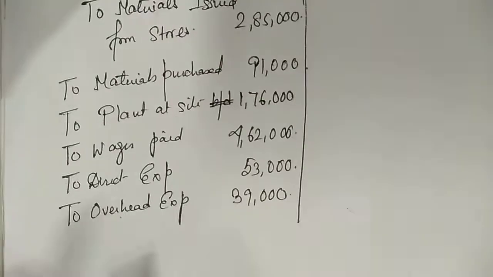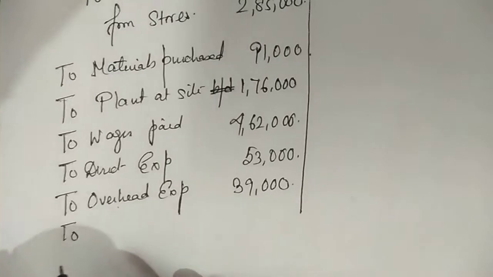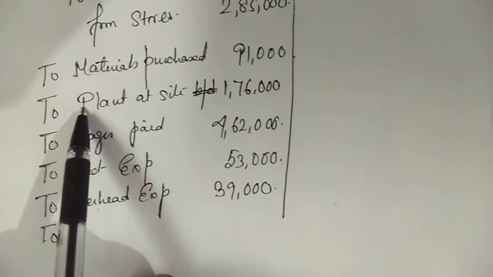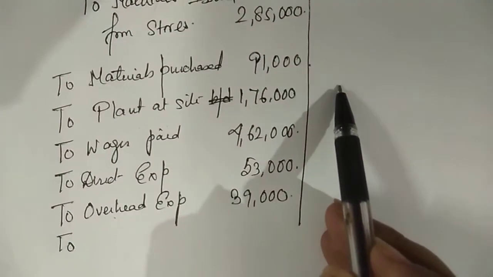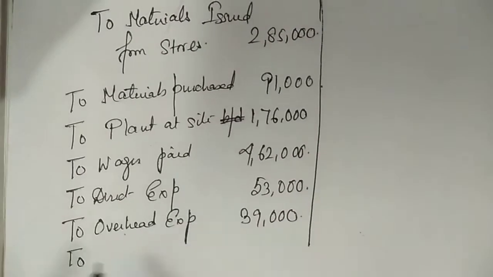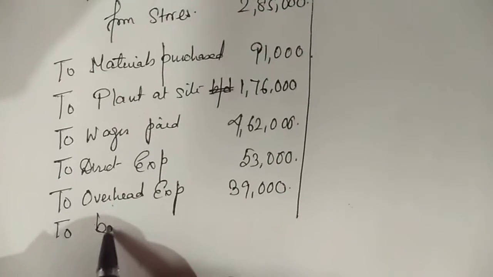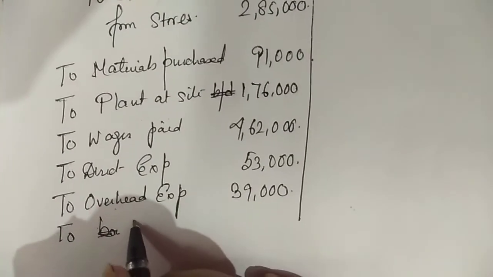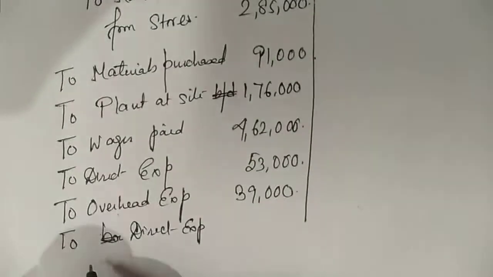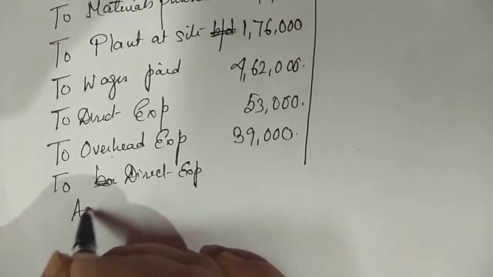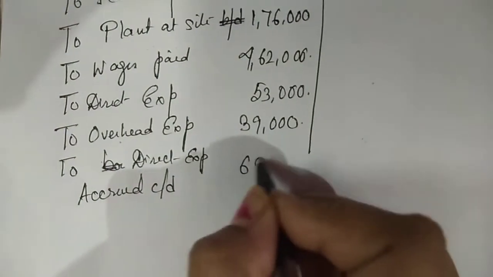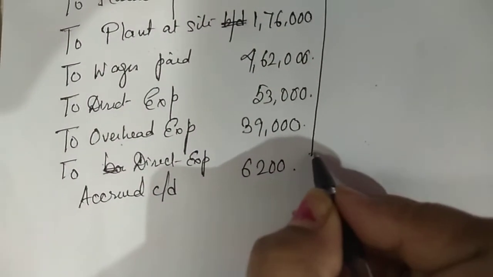This is just a shortcut technique to remember, because if I explain you the logic, you'll forget, but you will remember the shortcut technique. We know the asset opening balance is debit, we know liabilities opening balance is credit. When we write provision for bad debt, we always write opening balance by balance BD. So closing balance will be in the debit side. To direct expenses accrued CD. It's coming to how much? 6,200. Okay. Debit side is over.